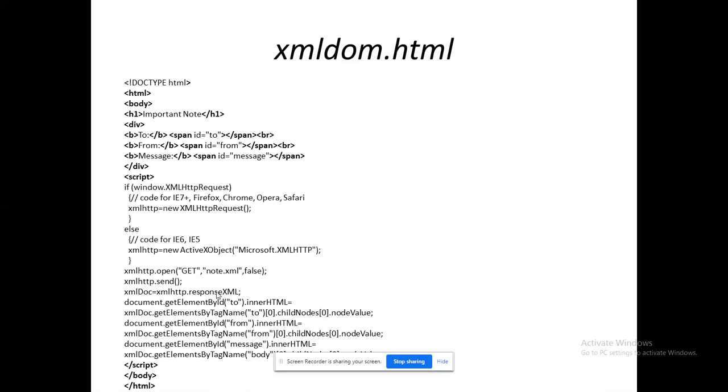By default it is set as false. Okay, by default it is set as false because of what it will be ready to open. If it is not available, it is going to throw an exception. If node.xml is not available, it will throw an exception. To avoid that exception only, I have set it as false. If it is not false, what will happen? I may convey that node.xml is available, you can open it and do that. If it is not available, what will happen? Browsers will not convey errors while you are going to execute. Browsers will not convey errors, it will only pass. That is the reason why at the initial stage you have to set it as false.